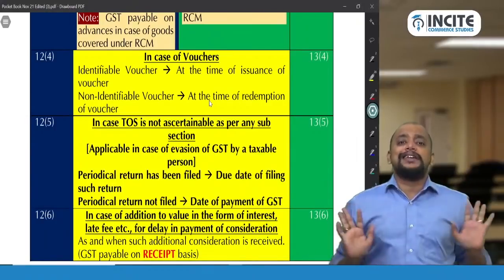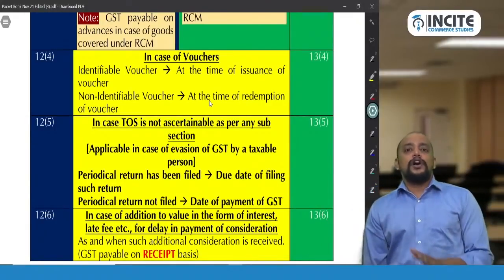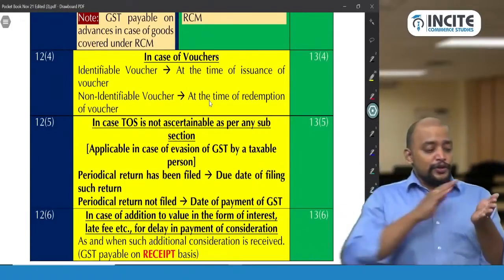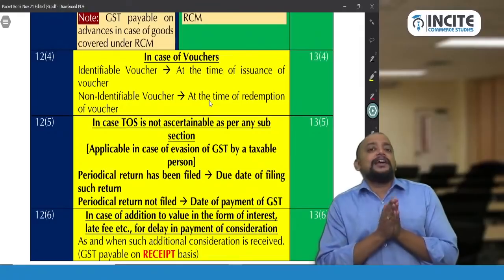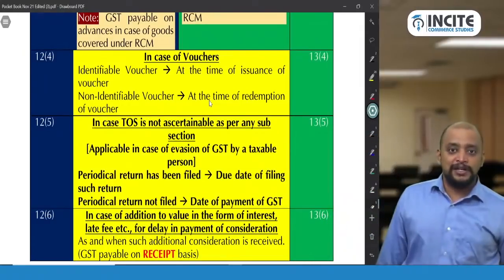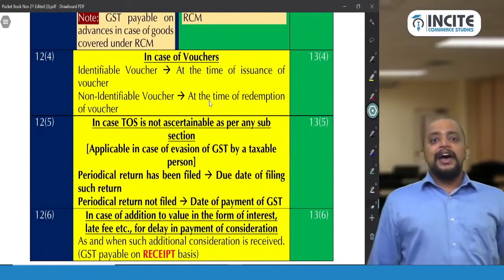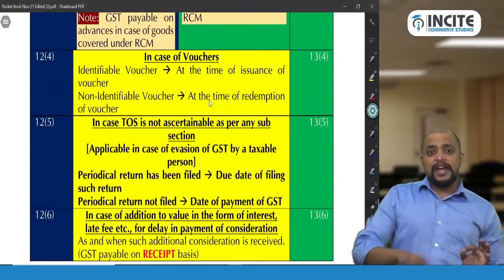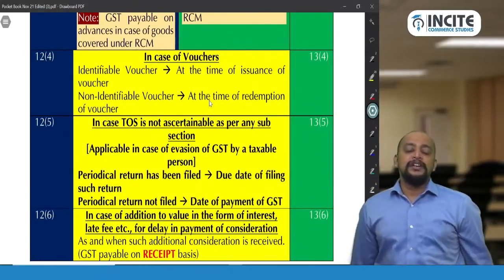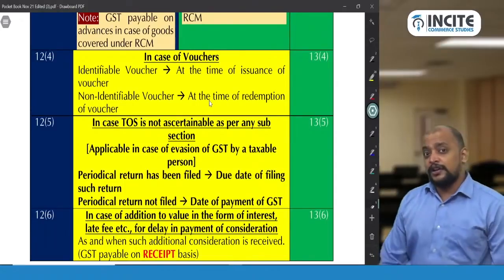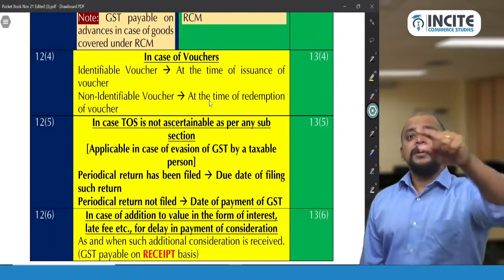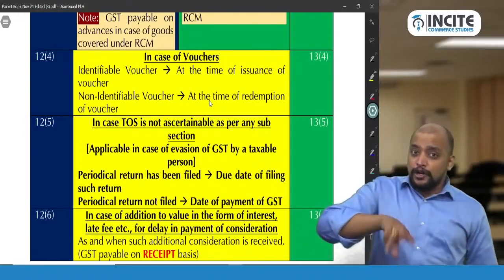I'll give you one classic example. You got one 500 rupees gift voucher of lifestyle garments. Now you are going to lifestyle garments and you are purchasing a dress, and the dress price is 1500 rupees, and you gave this 500 rupees voucher and you gave 1000 rupees. Now they will charge GST on 1500 or on 1000? They will charge GST on 1500 because 1000 rupees in cash, 500 rupees in voucher.